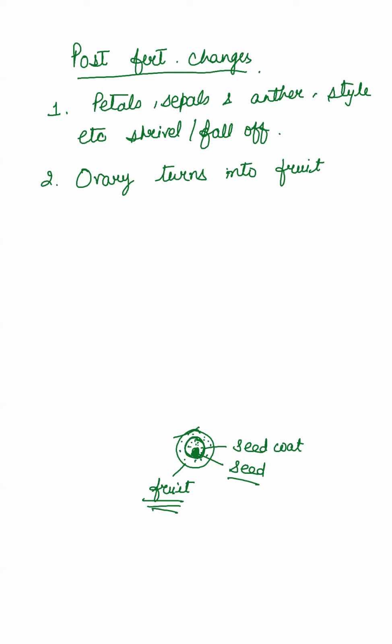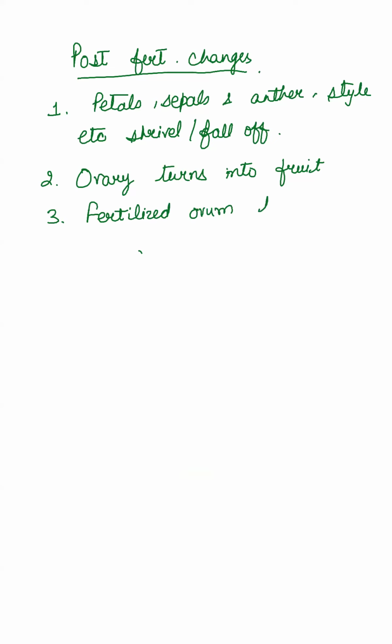Ovary turns into fruit, and what happened to the ovum? Fertilized ovum turns into seed. Fertilized ovum, which is also called zygote, embryo, ठीक है। Different stages are there, different names can be given to it. For fertilized ovum, you can write this way also, ठीक है। That's it. These are the post fertilization changes. If they ask for 2-3 marks, इनको अच्छे से learn करते हैं। अब let's study what the seed is actually and what does it consist of.